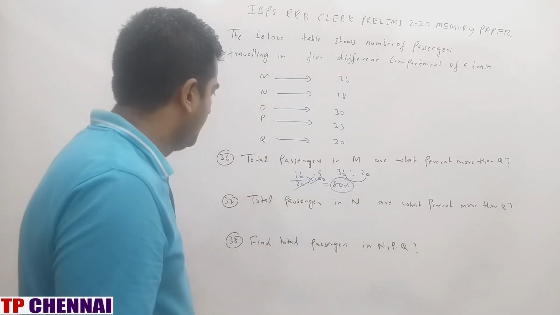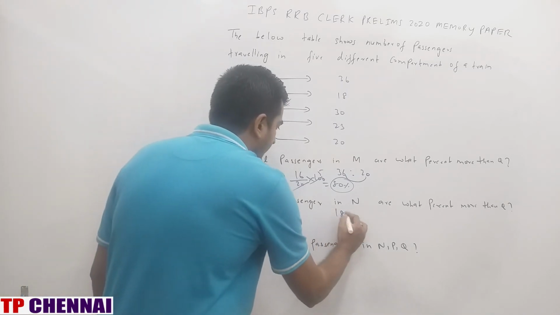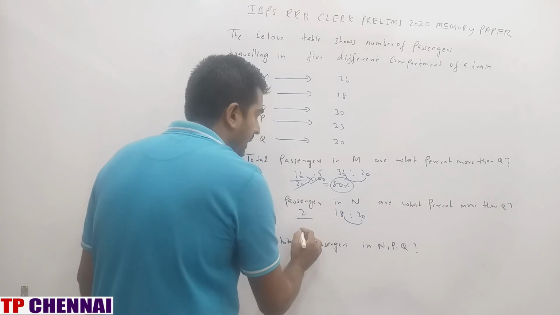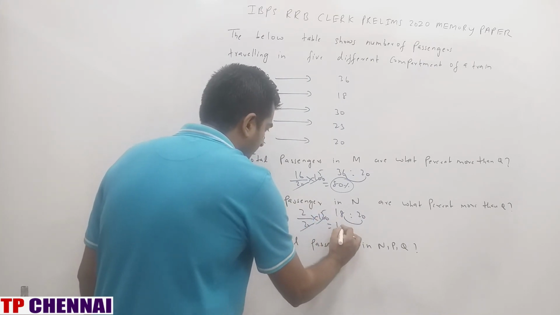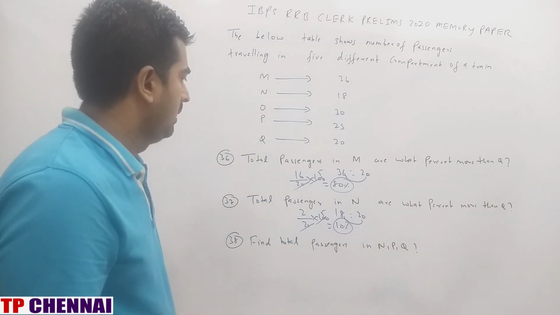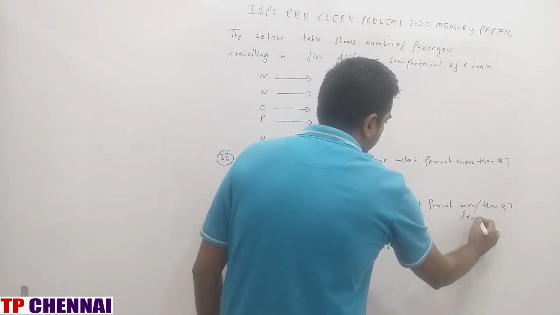Next one. Total passengers in N are what percent more than Q? N, what is the value? 18. Q, what is the value? Just now we have seen 20. So 2 by 20 into 100. What is the answer? 10%. So this will be more or less, right? This will be more or less.